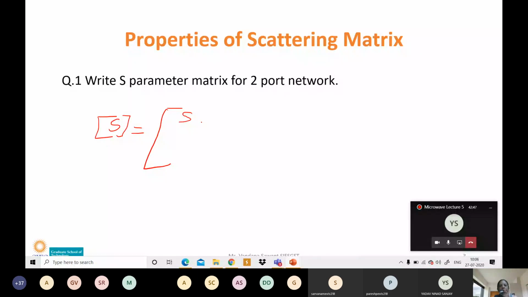Then if the incident signal is at 1, maybe the reflected signal is available at 1. So my parameter will be S11.